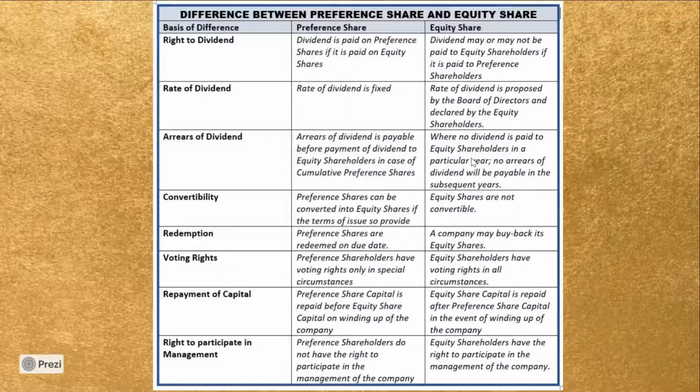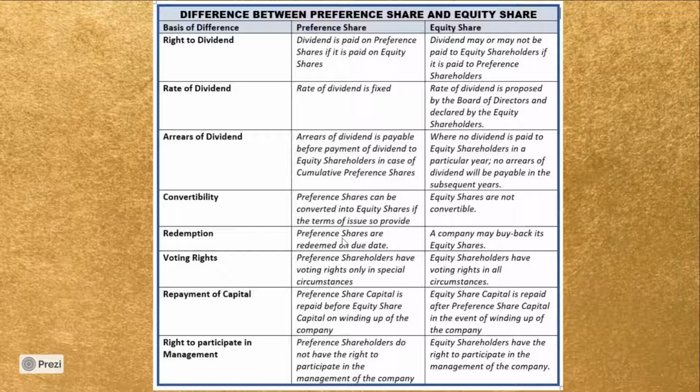However, in the case of equity shareholders, when no dividend is paid in any particular year or years, no arrears of dividend will be payable in the subsequent years. In terms of convertibility, preference shares can be converted into equity shares if the terms of the issue so provide, and equity shares are not convertible.